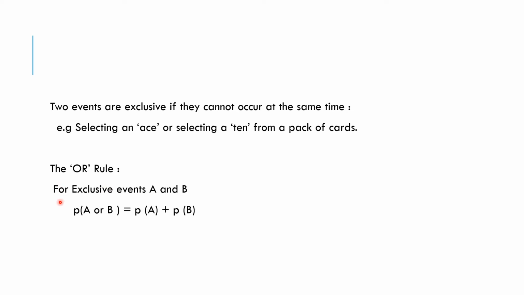The OR rule. For exclusive events A and B, probability of A or B is equal to probability of A plus probability of B.